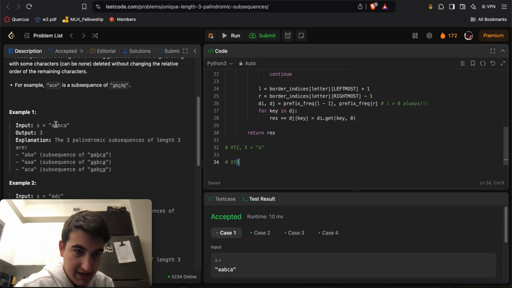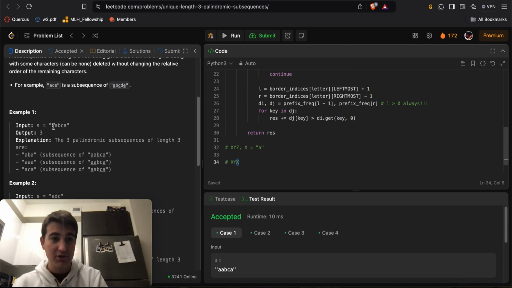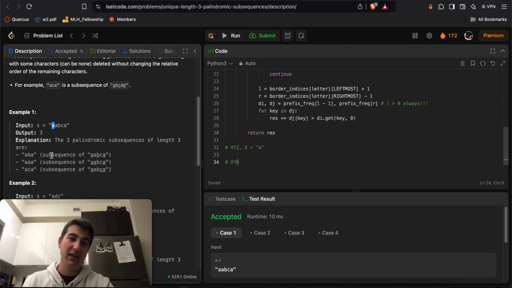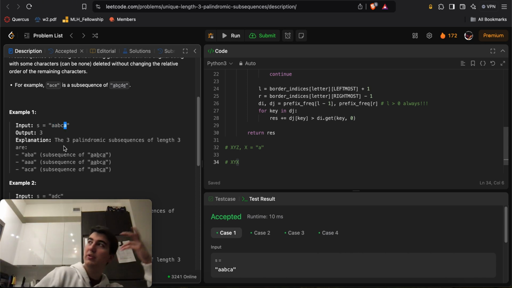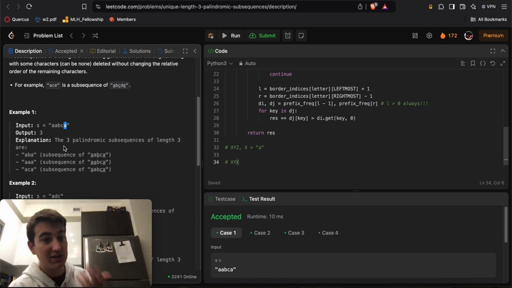So for example, this A and this A, how many characters can you sandwich in between them? Well, nothing, right? Because there's no characters between them. But that's not very interesting. What I did inside of my solution is grab my leftmost index of an A and my rightmost index of an A, because I can only count things once.